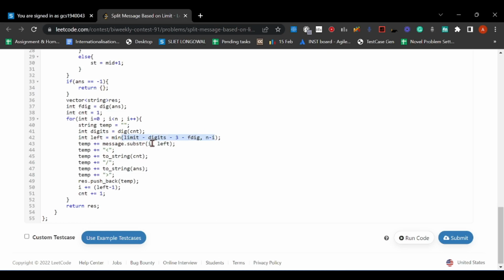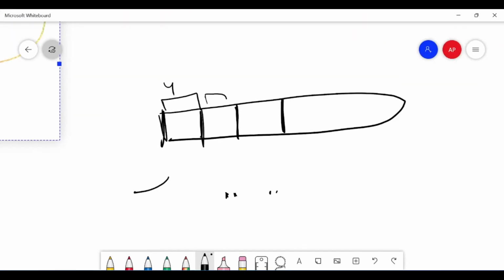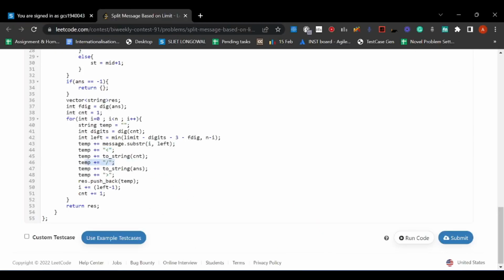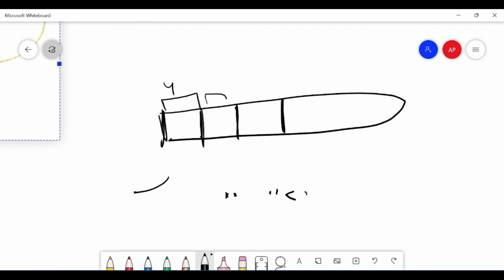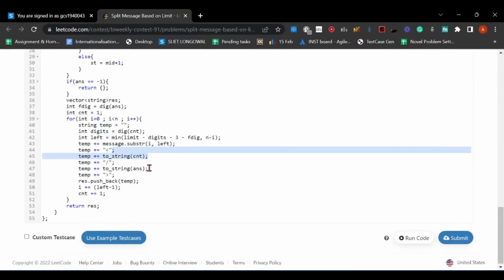Temp plus equals message dot substr from i with length left, so it will make a substring starting from position i and of length left. Now I am adding this one, so this is the substring I have added. Now I have added this bracket. Now I am adding slash. Now I am adding cnt, which is the current position, basically a. Now I am adding slash. I am adding b, which is the answer. Now again the bracket, and result dot push_back temp.